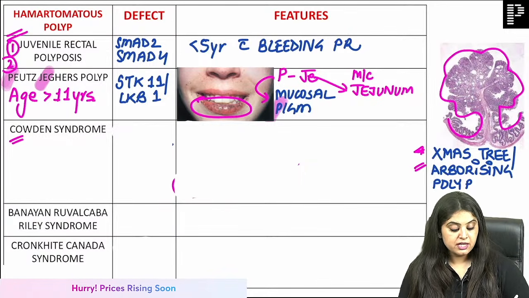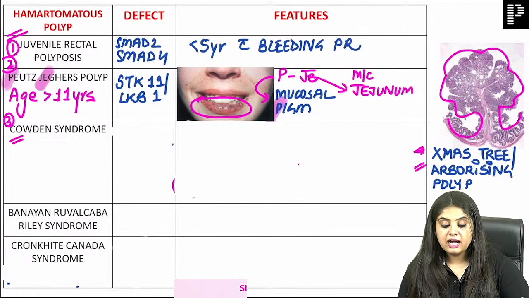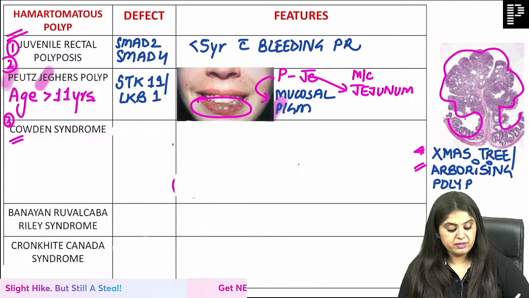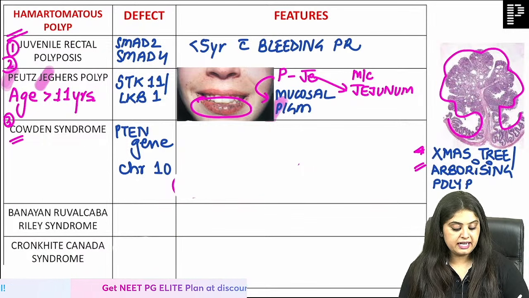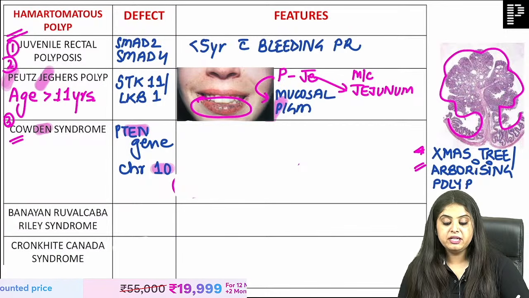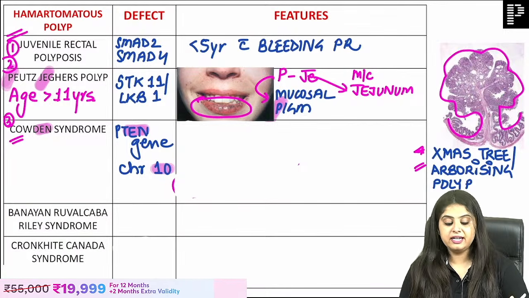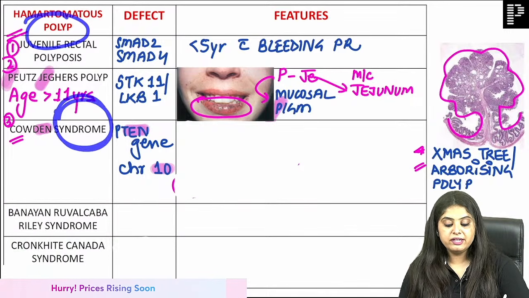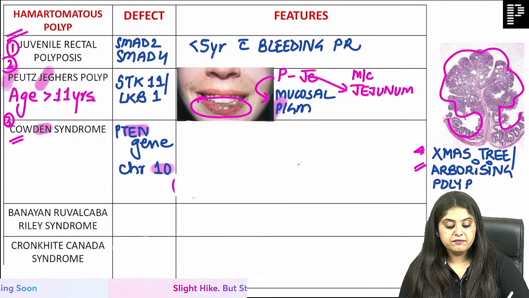I'll think over it. Coming to the next one is going to be Cowden syndrome. Cowden, you guys were telling me 10-10-10, which means the gene involved is P10. It is going to be present on chromosome 10 and it is going to be Cowden. So 10-10-10. Now the story doesn't end here. Polyps तो हो रहा है, but what else? In Cowden syndrome, we will also learn it with 10.